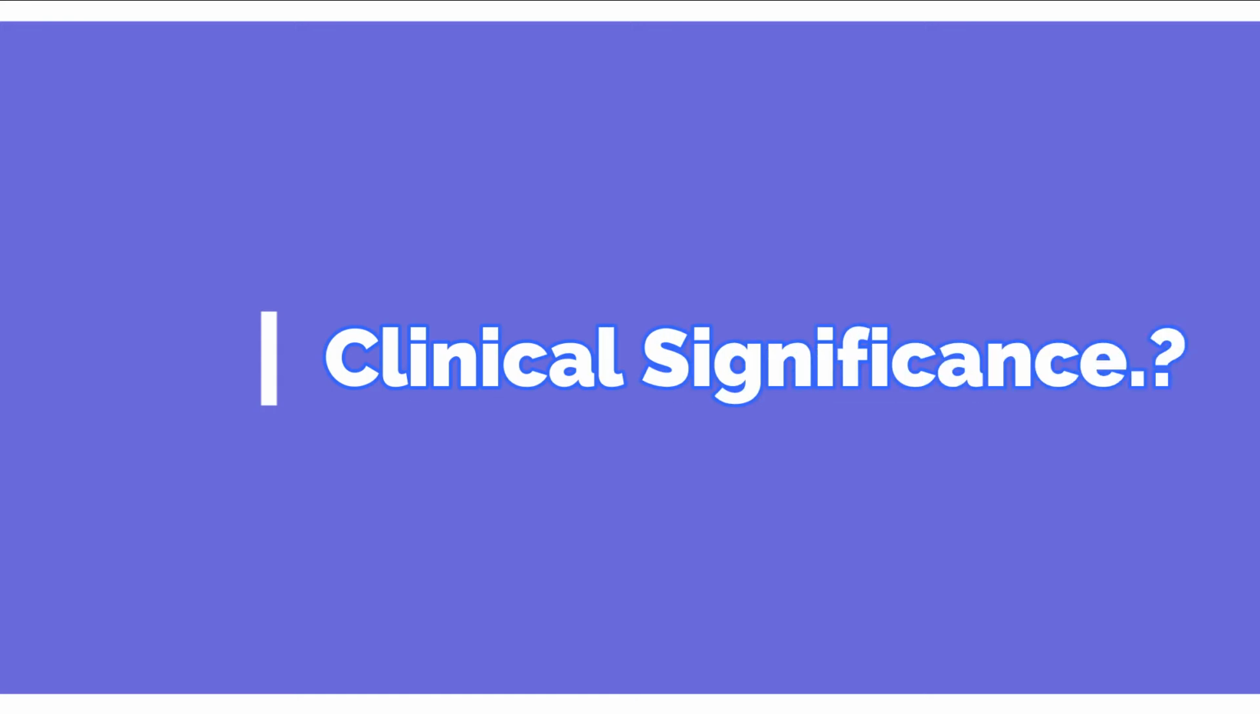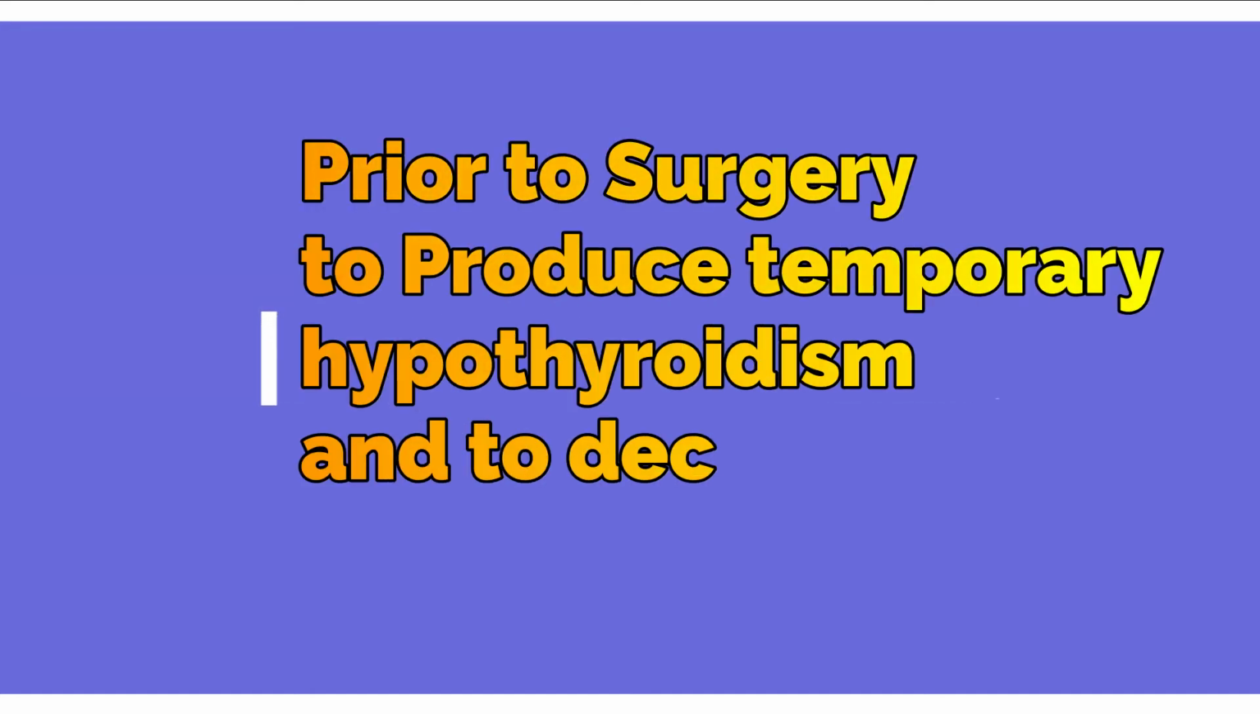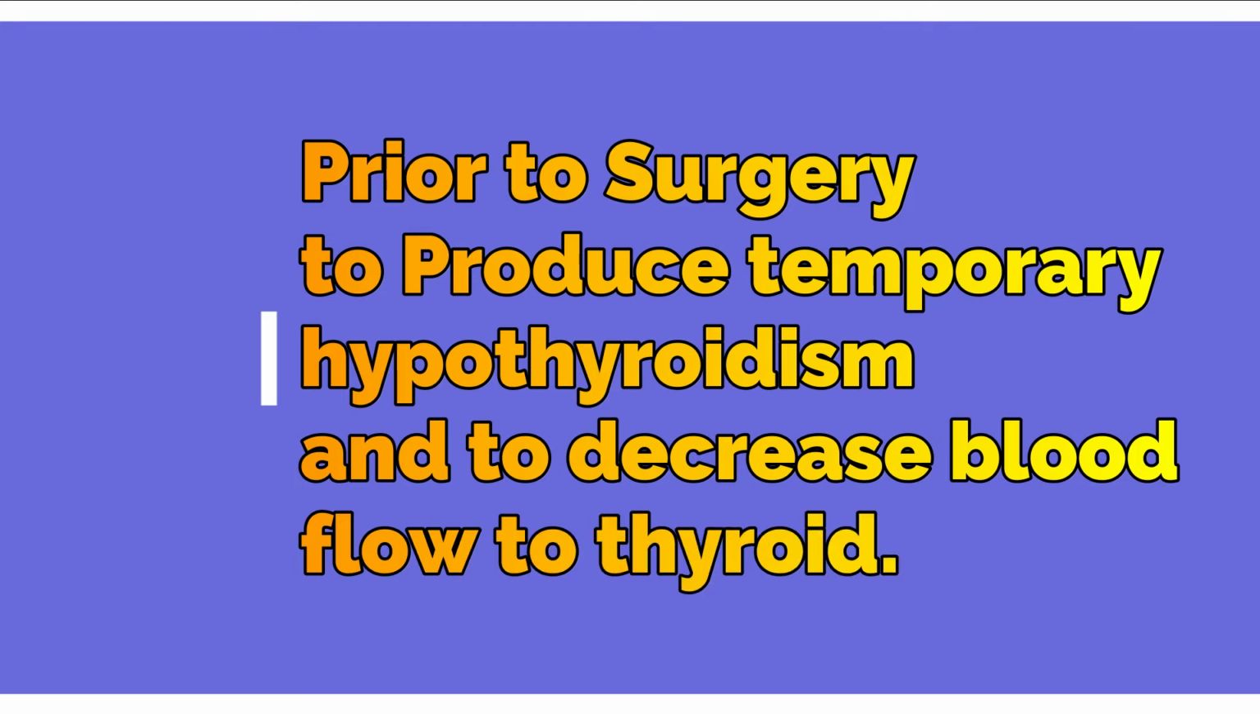And what is its clinical significance? Before surgery, surgeons sometimes use a high level of iodine. But why? A high level of iodine blocks thyroid hormone synthesis and it will produce temporary hypothyroidism. And in temporary hypothyroidism there is less blood going to the thyroid and less bleeding will occur. That is why surgeons use a high level of iodine before thyroid surgery.